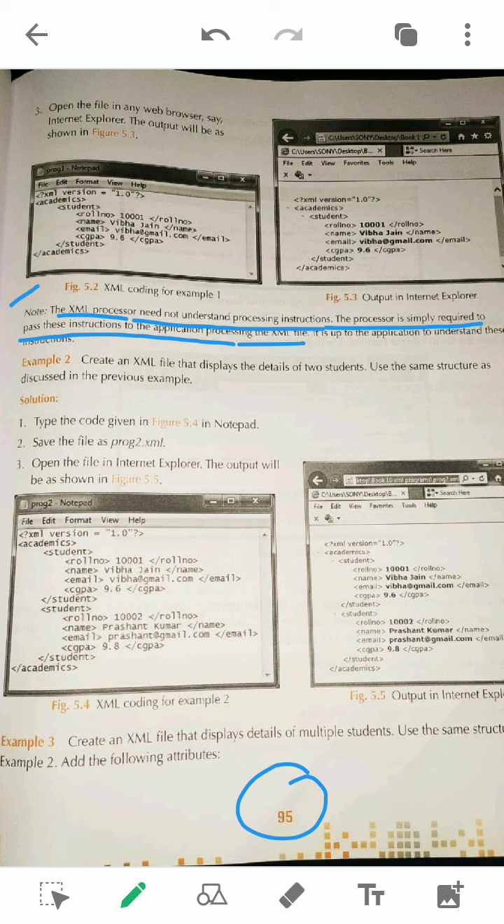This is what XML processor is. In the extra questions that I have already provided, perhaps it is included there, you can see. Now this is the extra line, you can also read this: it is up to the application to understand these instructions. Remember, the application will understand, not the processor. So this topic was left, so you see this one.